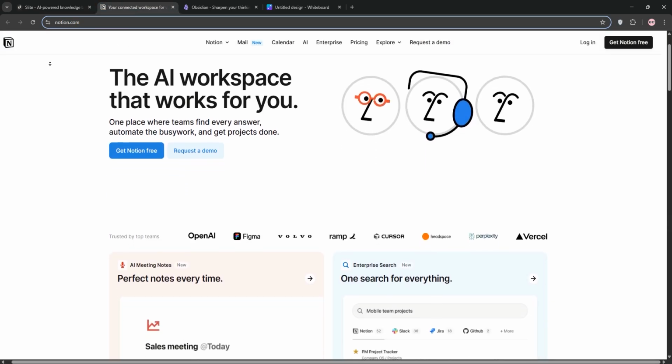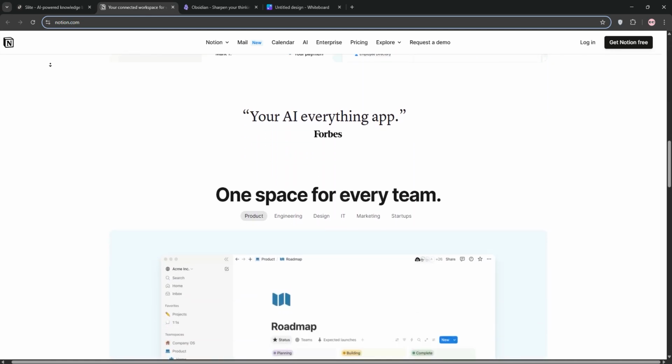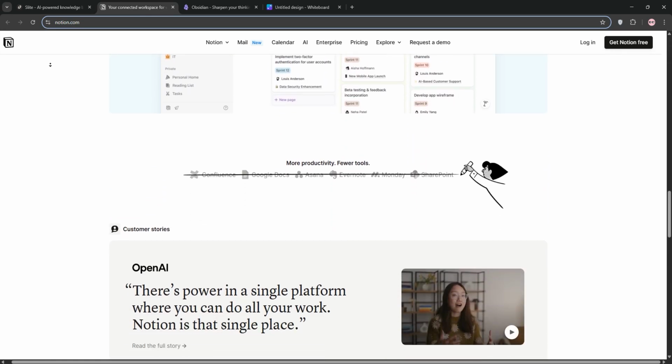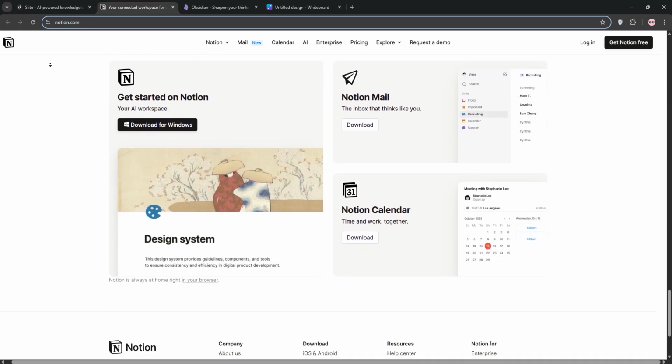Next, we have Notion. Notion is the Swiss Army knife of productivity tools. It's cloud-based, offering note-taking, project management, databases, and team collaboration with customizable templates and integrations like Slack. It's ideal for both solo users and teams who love flexibility.